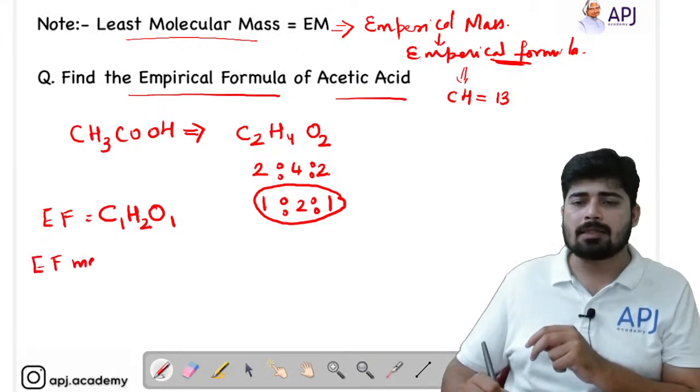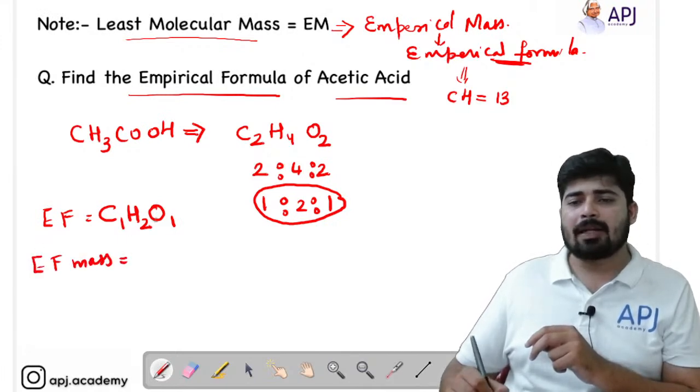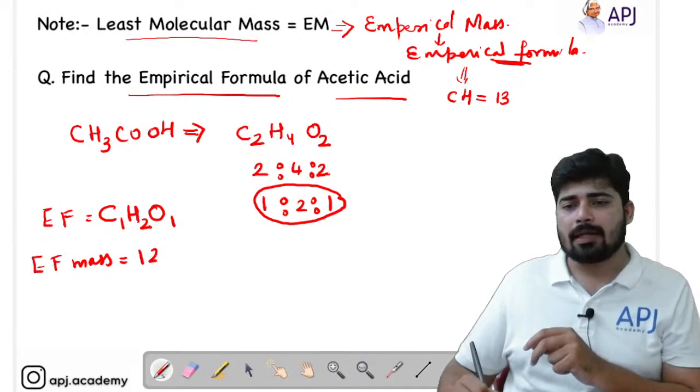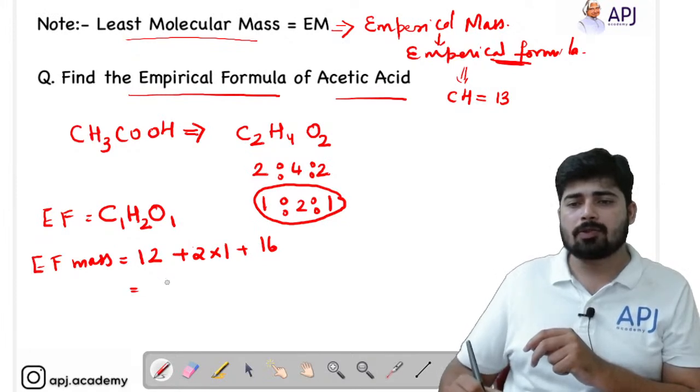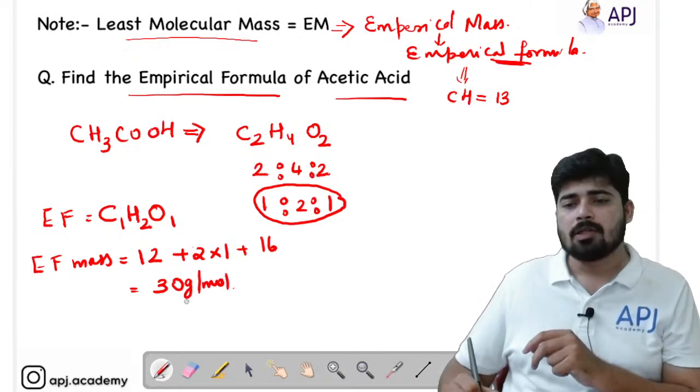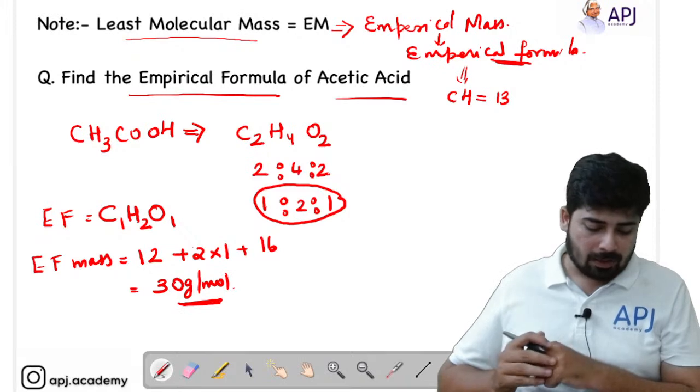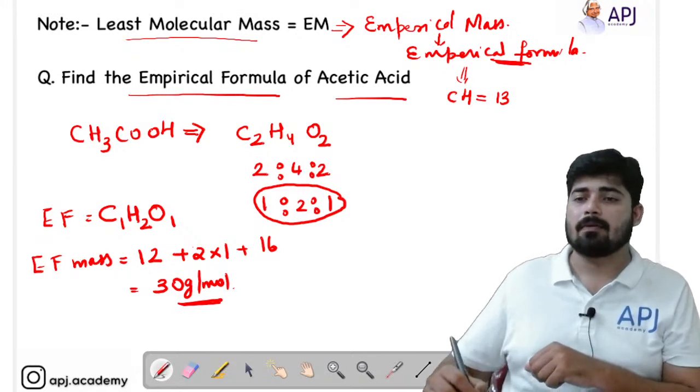And I can also find the empirical formula mass. The empirical formula mass is equal to, in the empirical formula there is only one carbon, so I can write 12, plus in the empirical formula there are 2 hydrogens, so I can write 2 into 1. In the empirical formula there is only 1 oxygen, so I can write 16. So the total is 28 plus 2, that is 30 gram per mole. So that is the empirical formula mass, right?